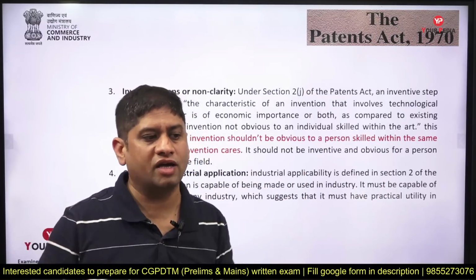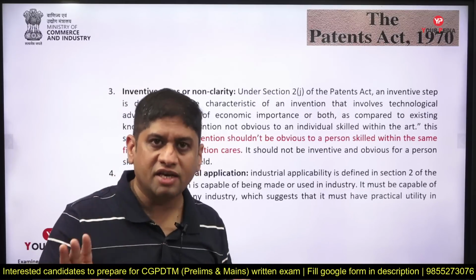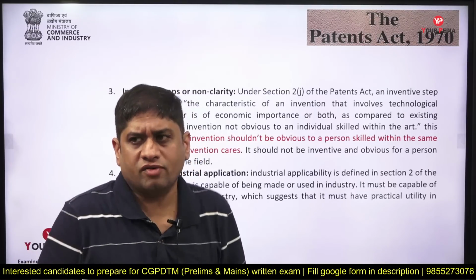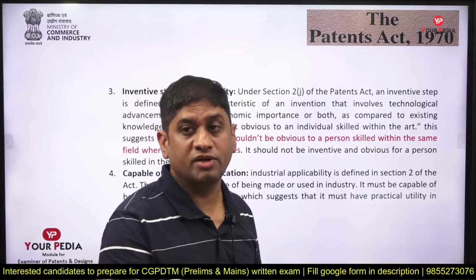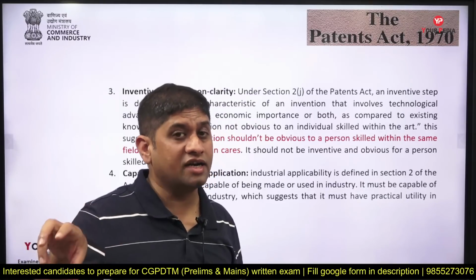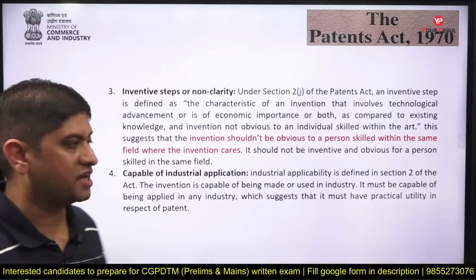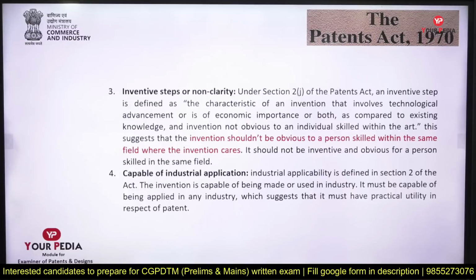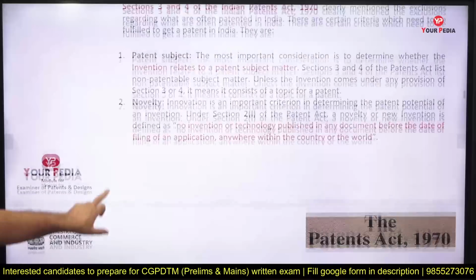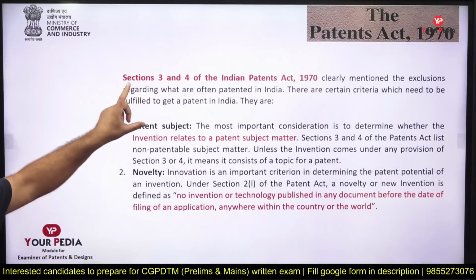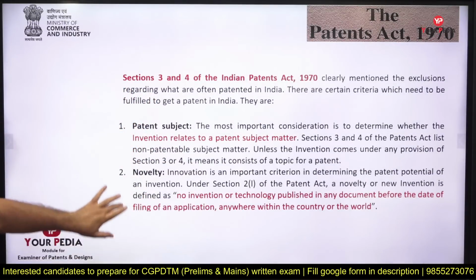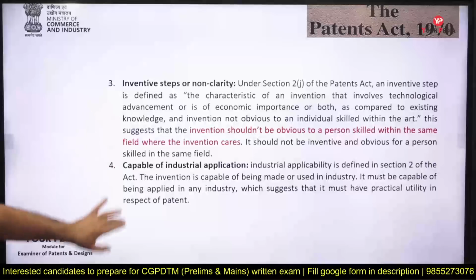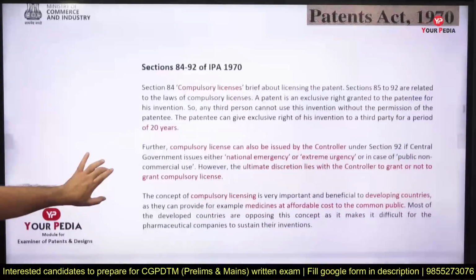I have done nothing. If I ask you, you want a patent, what have you done? Say I have not done anything, but I am suggesting something new. I mean it was there but nobody identified it. I am telling you this. Then you do not get a patent. Capable of industrial application: I told you, you should have a patent whose industrial application exists. So remember these 4 points. Section 3 and section 4 tell you the reasons why you may not be given a patent. Just remember this, read these things.